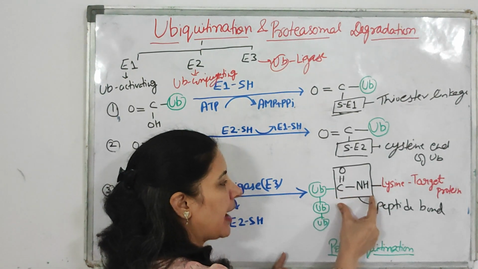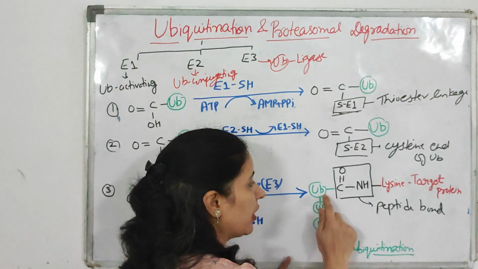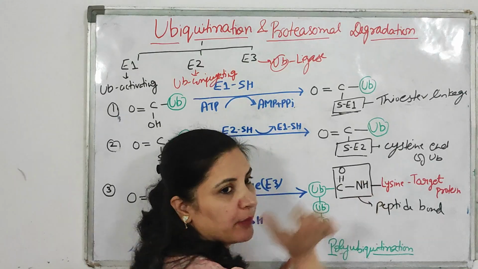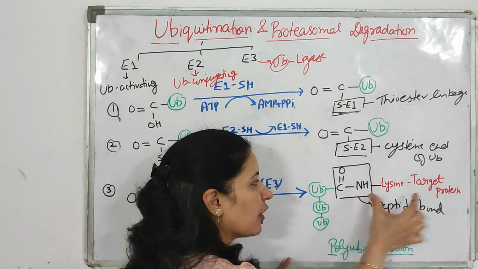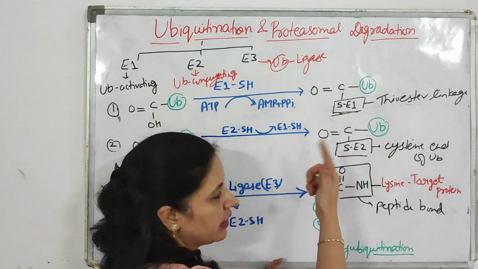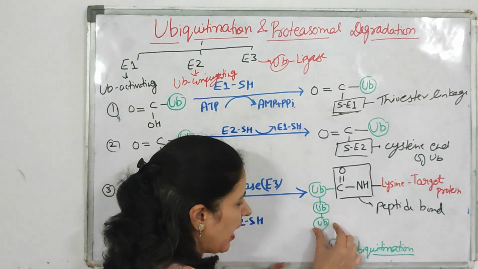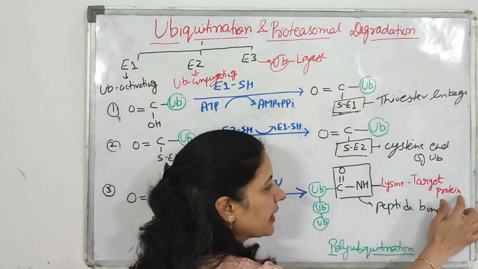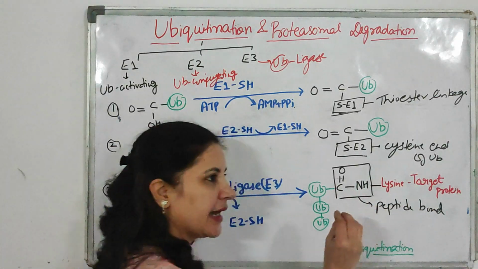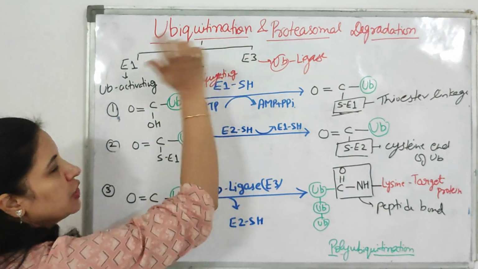Then ubiquitin will be attached to the lysine residue of the targeted protein. Always remember, ubiquitin attaches at the lysine end of the targeted protein with the help of which bond? Peptide bond. This is the attachment of the first ubiquitin. Then again all three steps go on for attachment of another ubiquitin, and again for another. This process of attachment of multiple ubiquitin to the target protein is known as polyubiquitination. Ultimately our targeted protein is tagged with ubiquitin, and this whole process is known as ubiquitination.